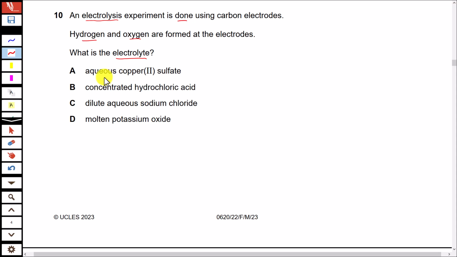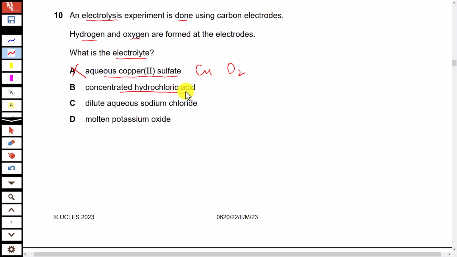We have aqueous copper 2 sulfate. When this is electrolyzed, we get copper at one end and oxygen at the other end. So that cannot be the right option. I hope you know about the electrolysis of copper 2 sulfate. Option B, concentrated hydrochloric acid.